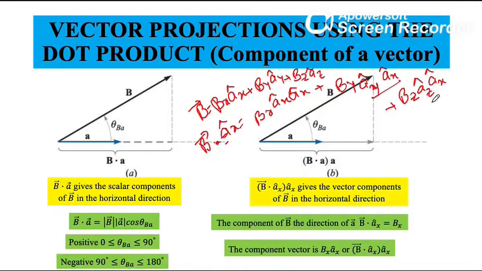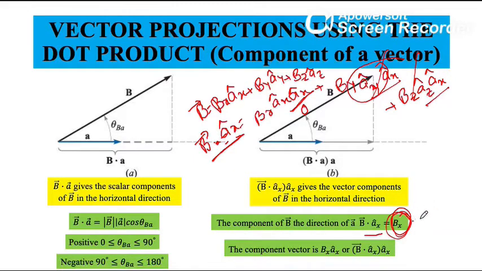So angle between these 2 unit vectors is 90. So cos 90 is 0. So they are having no values. And angle between unit vector with itself is 0. So cos 0 is 1. So B vector dot product with Ax is Bx itself.